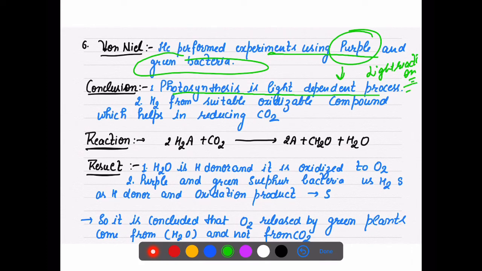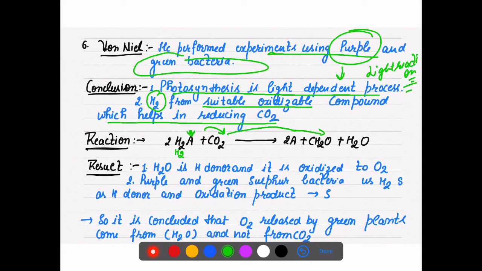He said hydrogen from a suitable oxidizable compound helps in reducing carbon dioxide. What did he say? That there is a particular compound which gives hydrogen and which helps in reducing this carbon dioxide to the food.